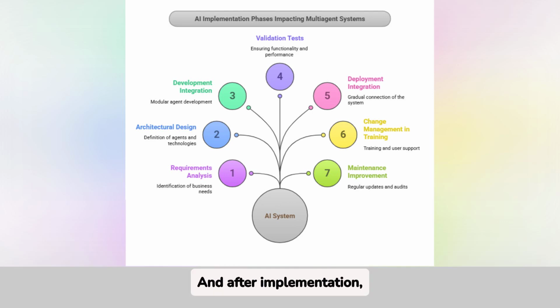And after implementation, how do we ensure that the system stays up to date and continues to improve? For that, we have the maintenance and continuous improvement phase. A support plan and periodic updates are established to ensure that the system adapts to new requirements. Security audits and code reviews are also included to ensure the long-term stability and protection of the system. I am pleased to see such a structured plan. I am confident that, by following this roadmap, we will be able to successfully implement AI technology and optimize our asset management in our different plants.